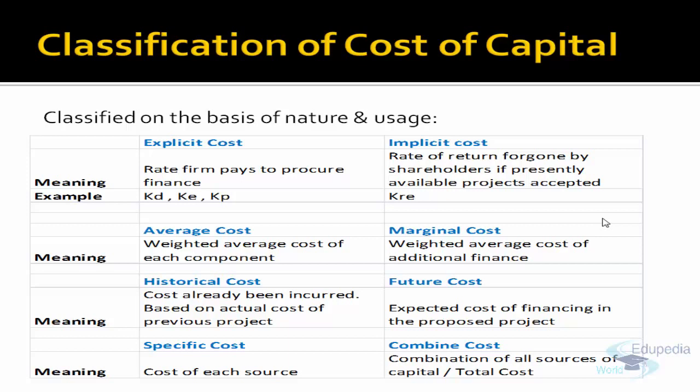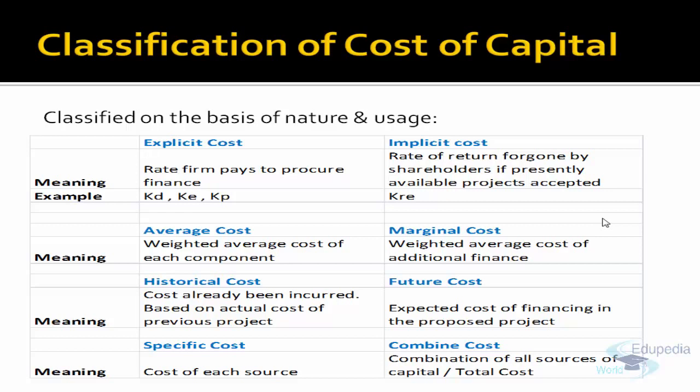Apart from this, there is one more classification: average cost and marginal cost. Average cost, as the word suggests, is like, if you remember that example, we took 10 rupees as the cost for debt, 12 for preference shares and 15 for the equity shares. So in total we have 37 rupees as the total cost.